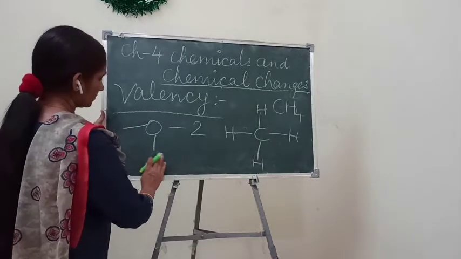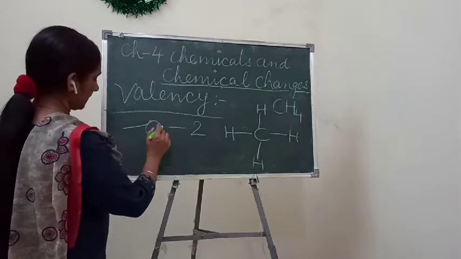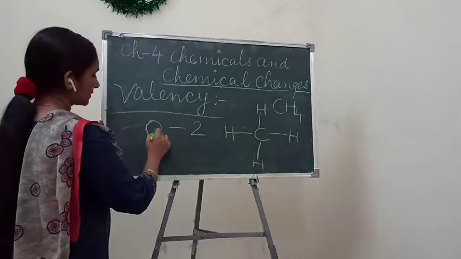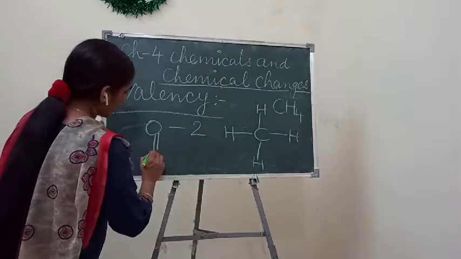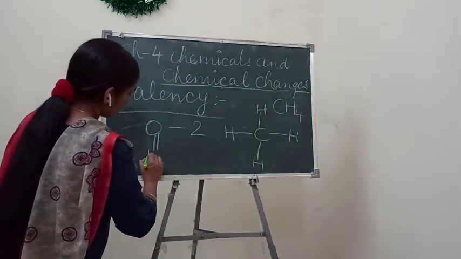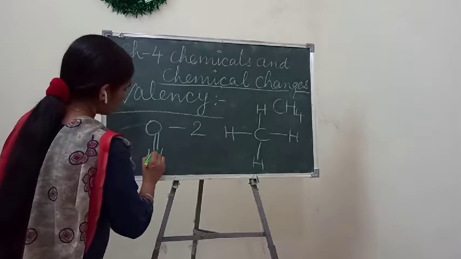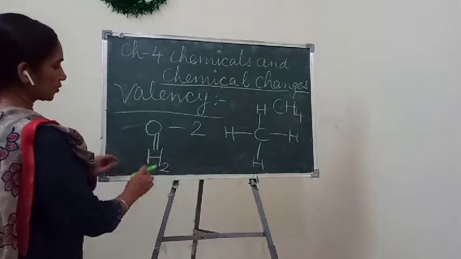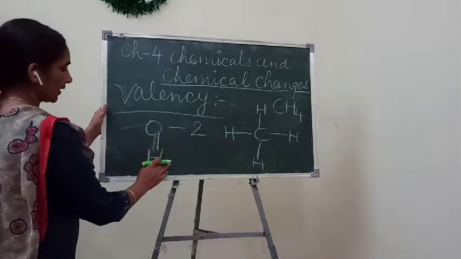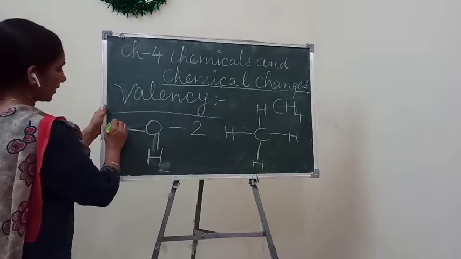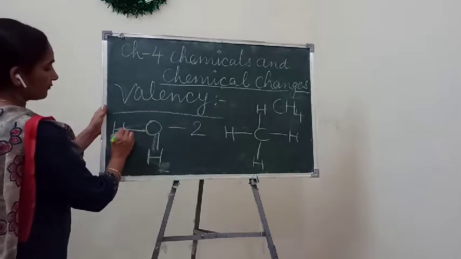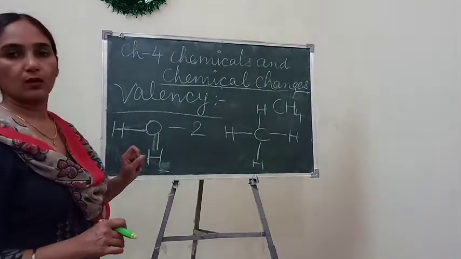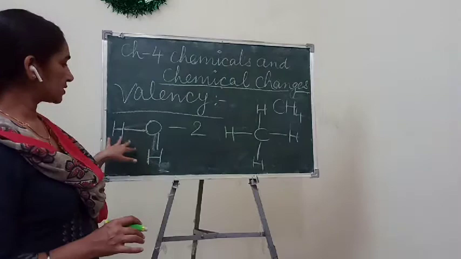It has a double bond, and it can combine with H. If we write like this, then we can write H2, or if we make a single bond here, one bond you can make here. This is the structure of water. H2O means water is formed in this way.